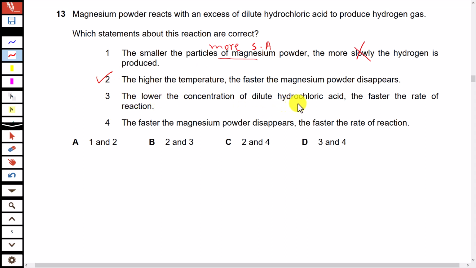The lower the concentration of dilute hydrochloric acid, the faster the rate of reaction. No. If you decrease the concentration, the rate of reaction will decrease, not increase. Option 4. The faster the magnesium powder disappears, the faster the rate of reaction. Yes. How quickly magnesium powder is disappearing will tell us about the rate of reaction. So yes, this statement is also correct. Statement 2 and statement 4 are correct, while 1 and 3 are wrong.